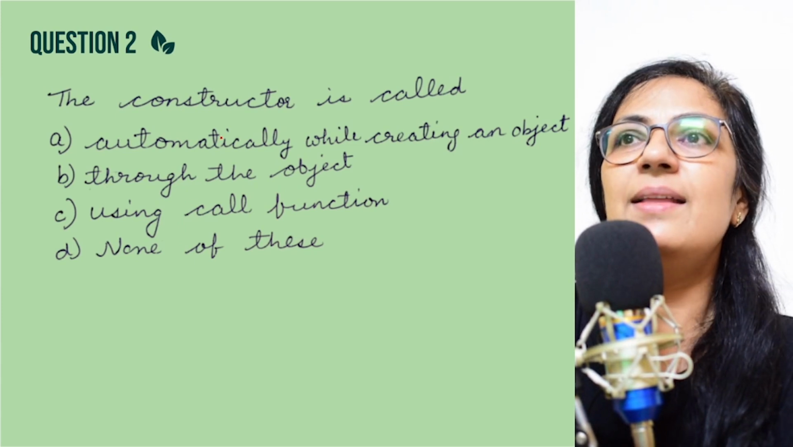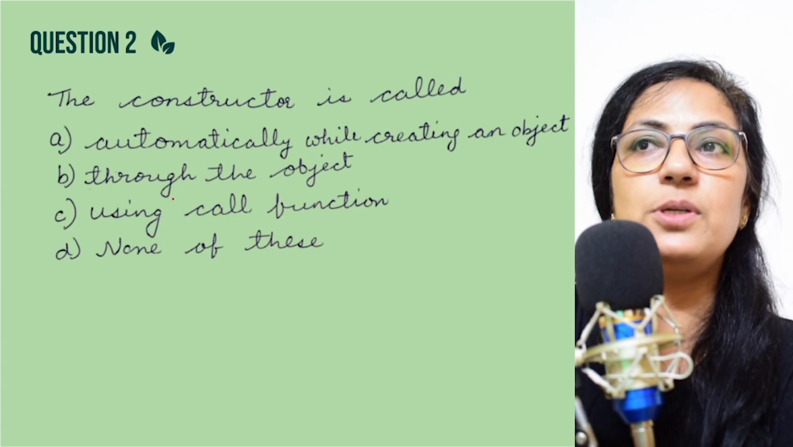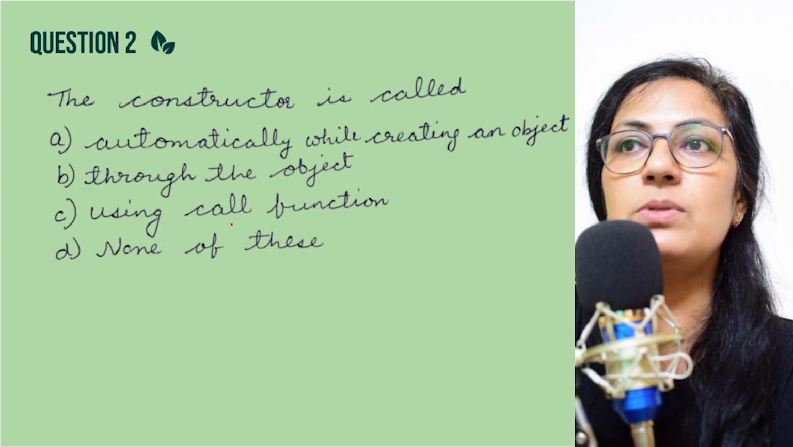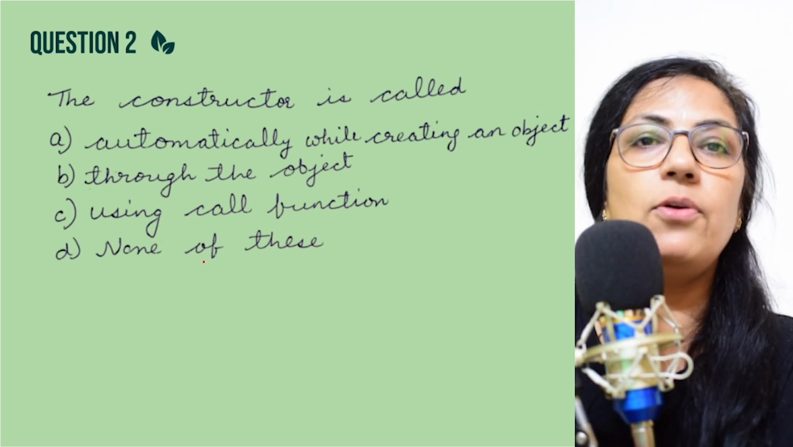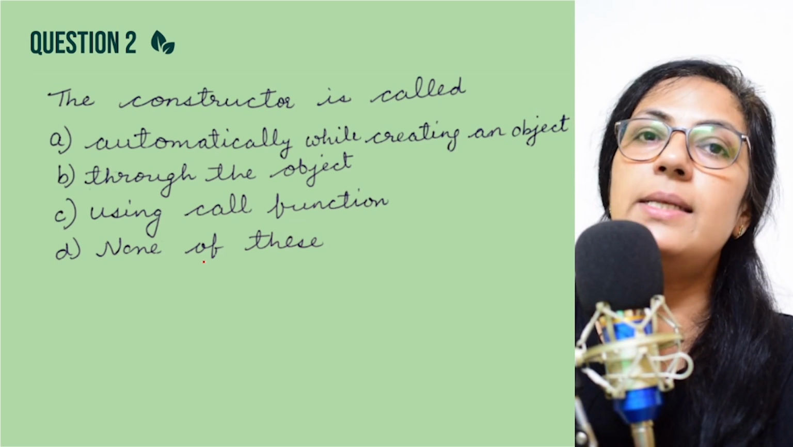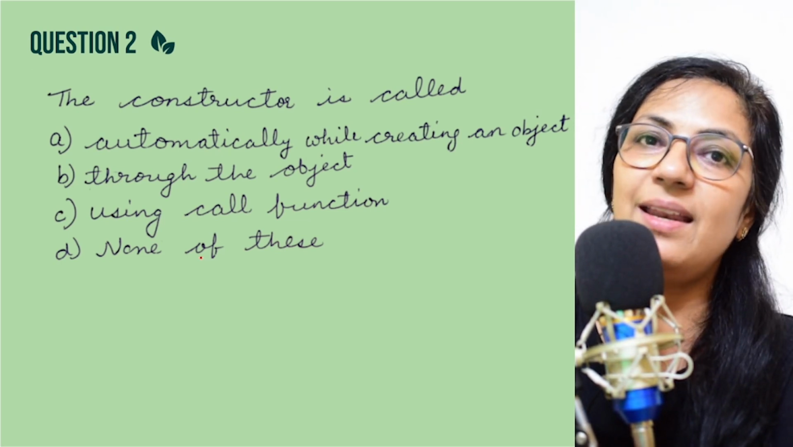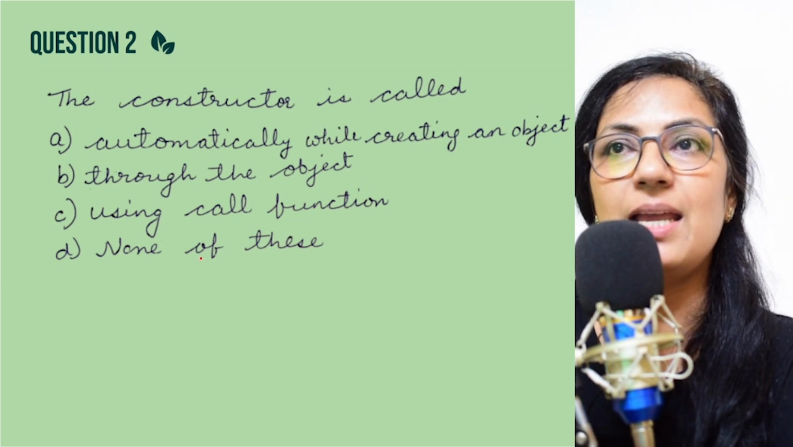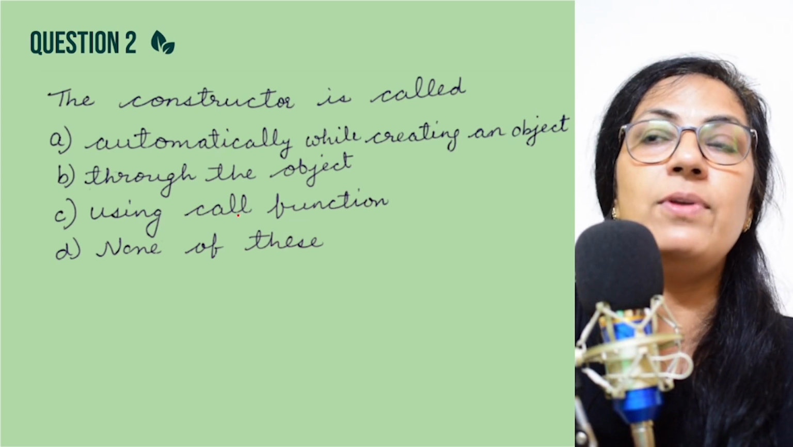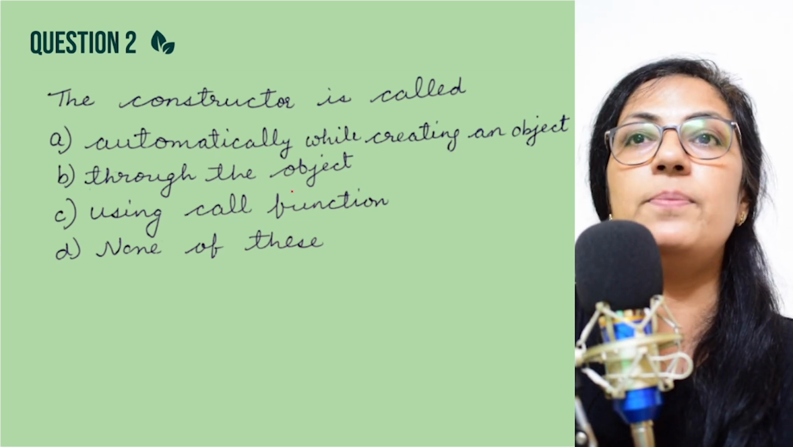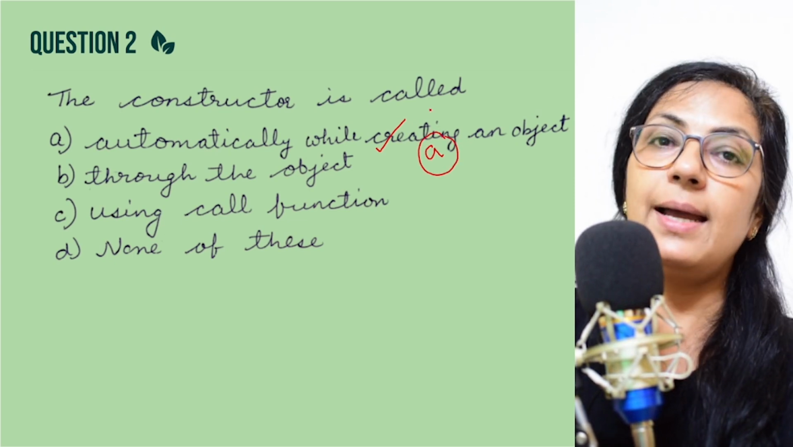Question number 2 is, the constructor is called option A, automatically while creating an object, option B, through the object, option C, using call function, and option D, none of these. Children, I suppose all of you have watched the constructor videos, and in today's end screen I will put those two links. Please watch that video. Everything related to constructors will be definitely clear to all of you. So the constructor is automatically called when we create the object. While creation of the object, the constructor is automatically called. Option A is the correct answer.